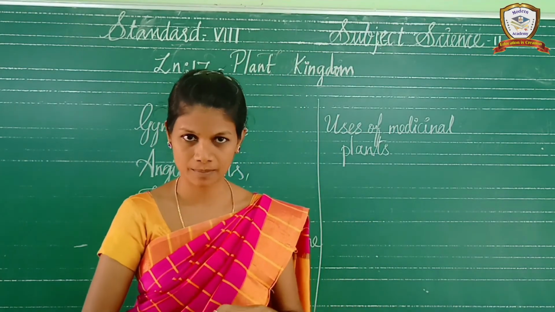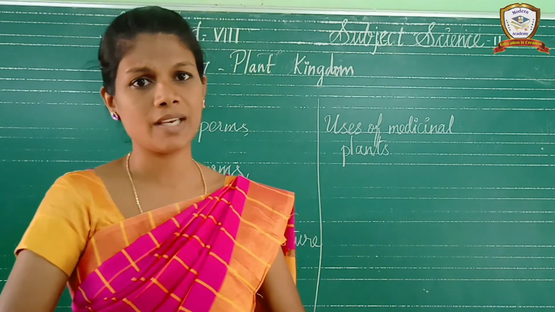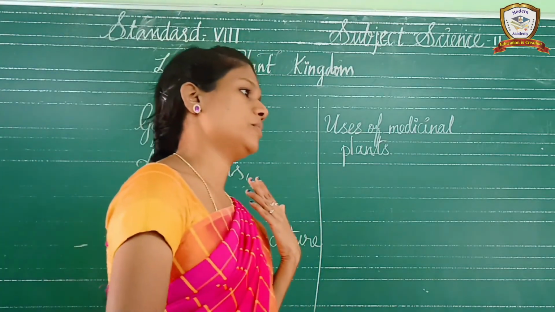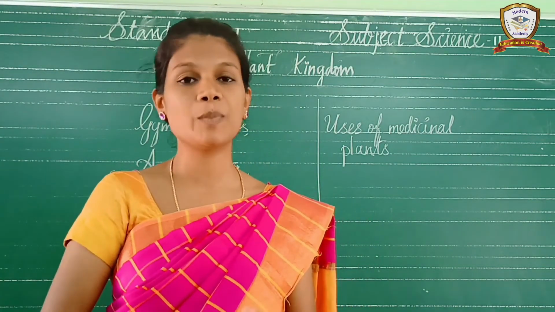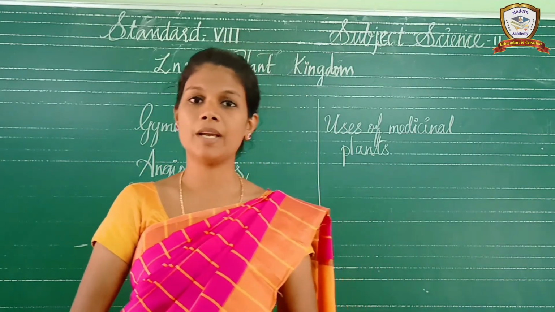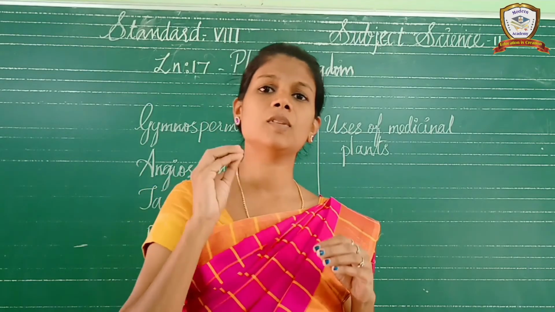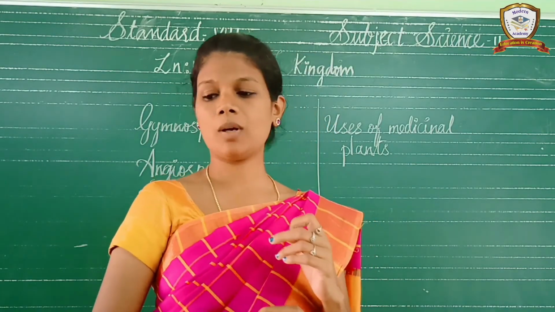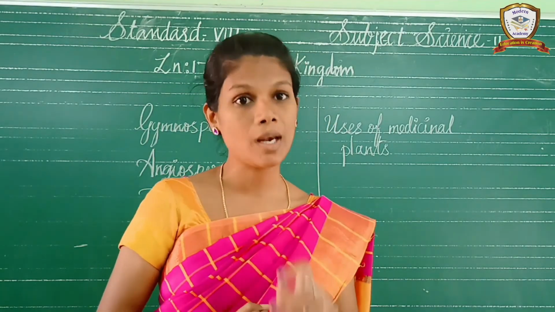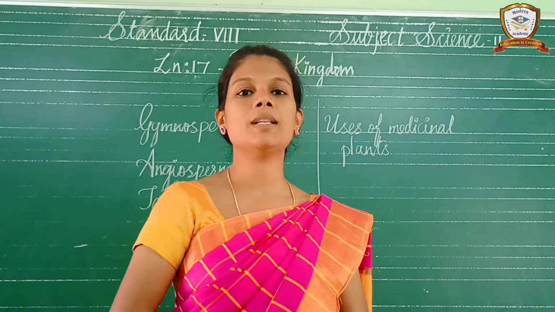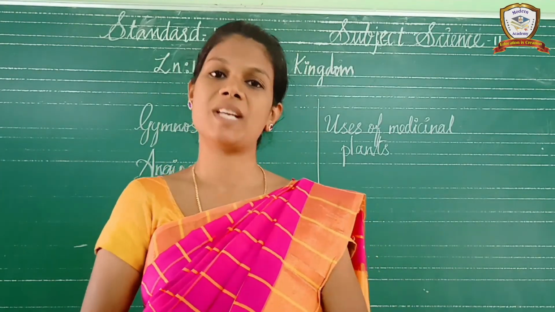And the classification. What is the classification in the pteridophytes? Psilopsida, Sphenopsida, Lycopsida, and Pteropsida. So these are the 4 types of classification. It is used as an ornamental plant and in the production of vermifuge drugs.